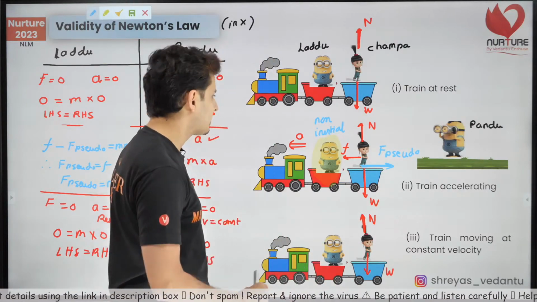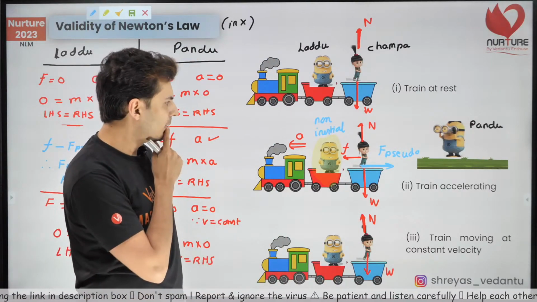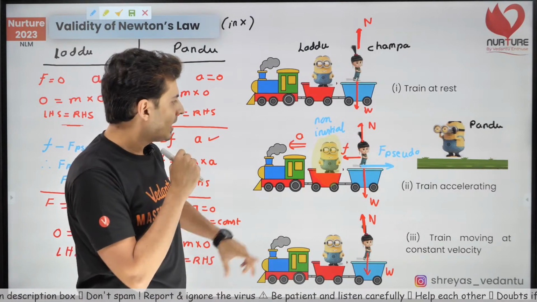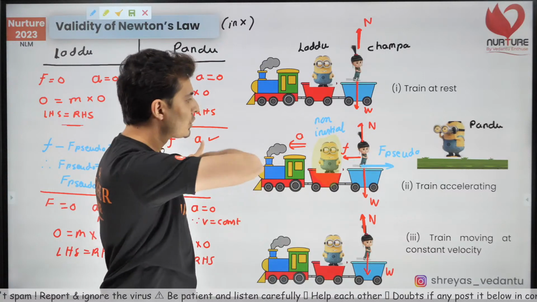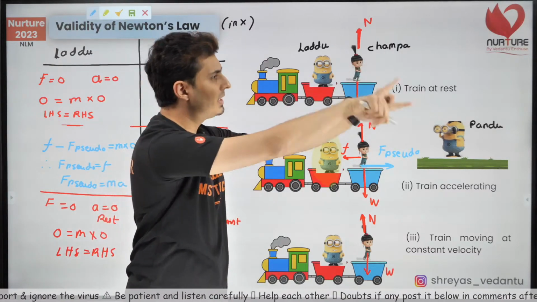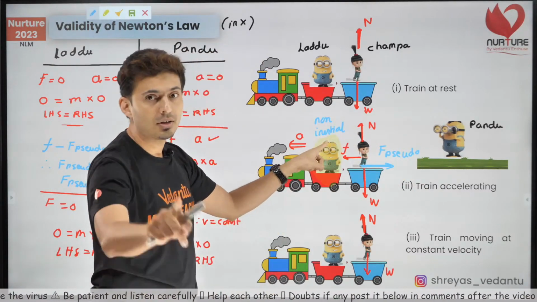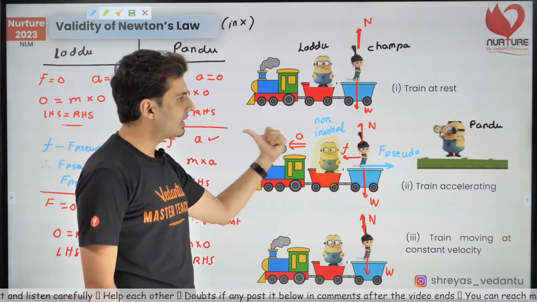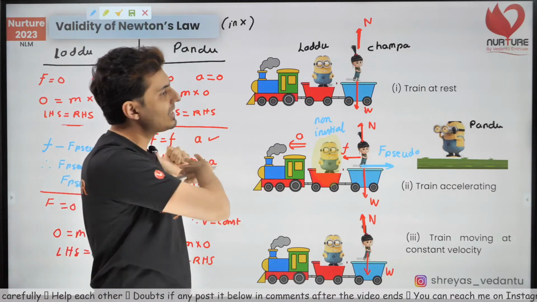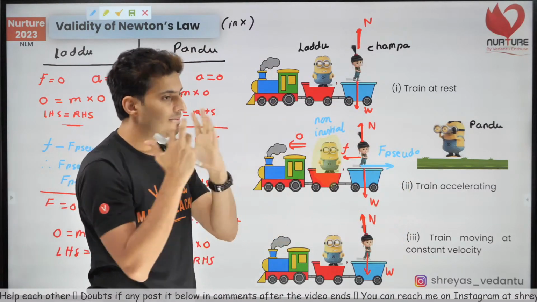So now my point is, what's the direction of the pseudo force? Let's think about it. If I am non-inertial, accelerating towards my left side, the pseudo force will always act opposite to the frame's acceleration. Do you see that? Number 1. If I am a non-inertial frame, accelerating on one side, the pseudo force always acts opposite to the frame's acceleration.